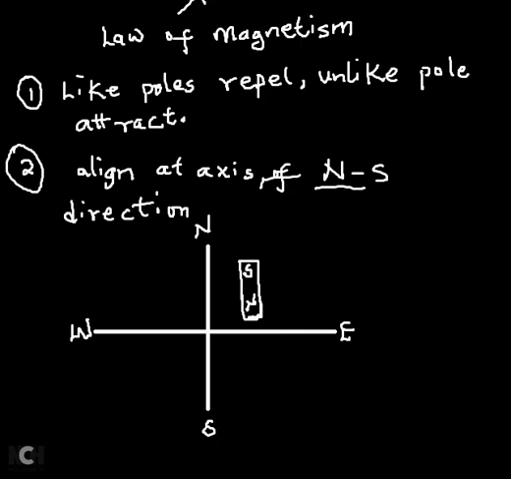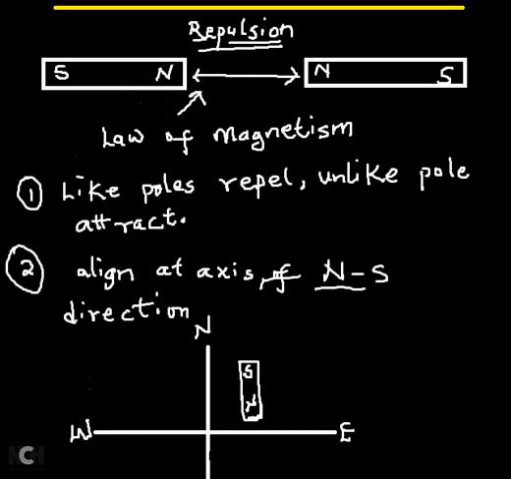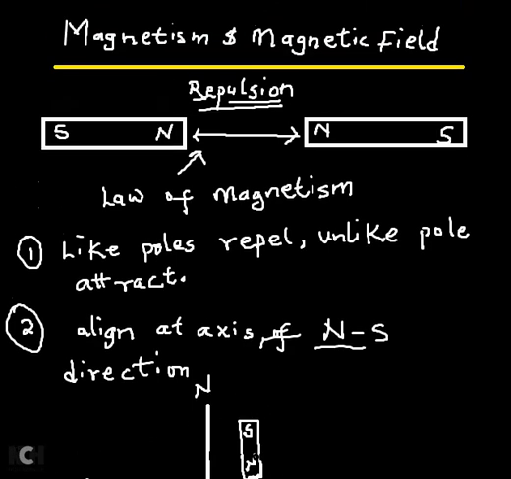This explains the fact that the earth is made up of a big magnet, which means every bar magnet on earth is being influenced by the earth's magnetic field. That's just by the way.